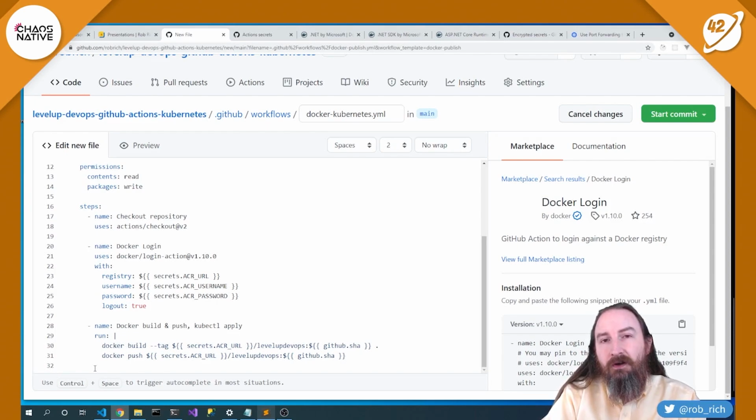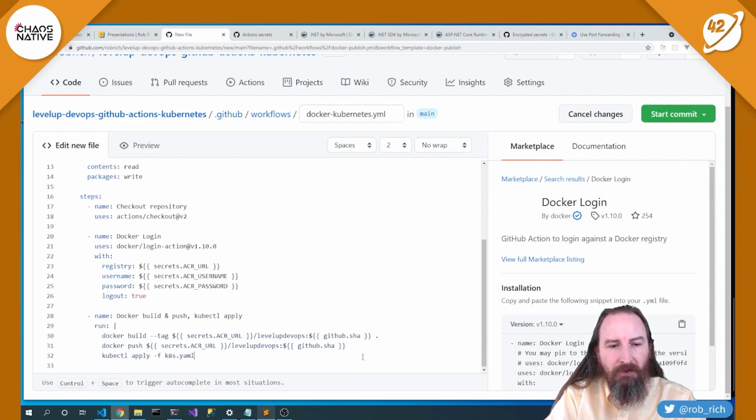Now, if I'm on a shared build agent where I don't necessarily have control over that content, then I definitely want to clear out these secrets after the build. With GitHub Actions hosted on GitHub, they automatically purge the VM that kicked off my build, so I don't need to worry about it, but yeah, it's a good idea just to clear the secrets on the way through. Perfect. So we'll do our Docker build, we'll push that up to our container registry. The next step is to kubectl apply, and I'll give it the k8s.yaml file that we built.